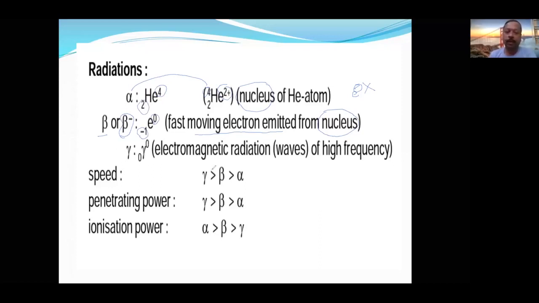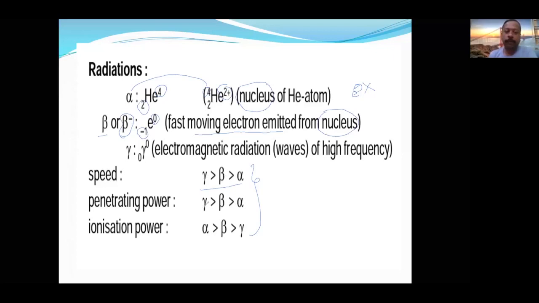A lot of questions come in increasing and decreasing order. The exact values concerning speed we already gave in the separate nuclear chemistry lecture, so I am not giving them here. The increasing order of speed is alpha, less than beta, less than gamma; that is, gamma is greater than beta, greater than alpha.